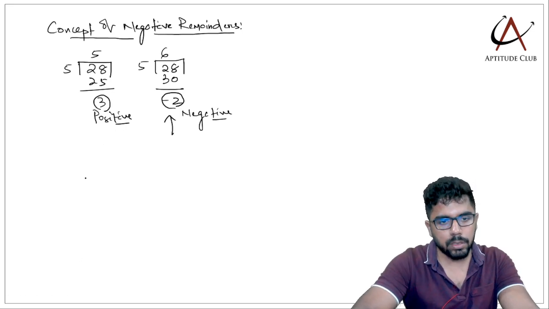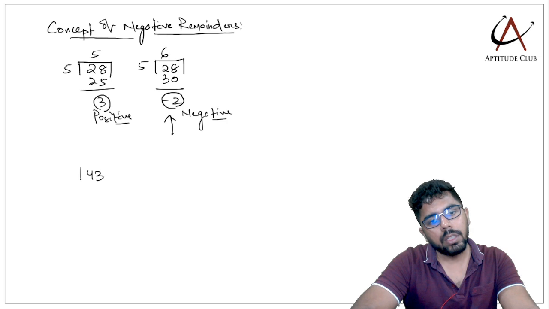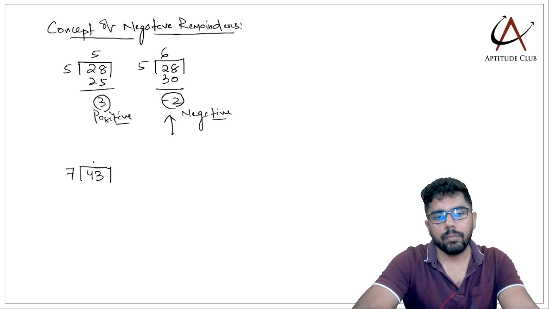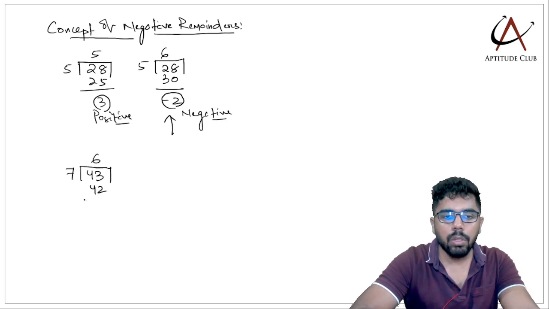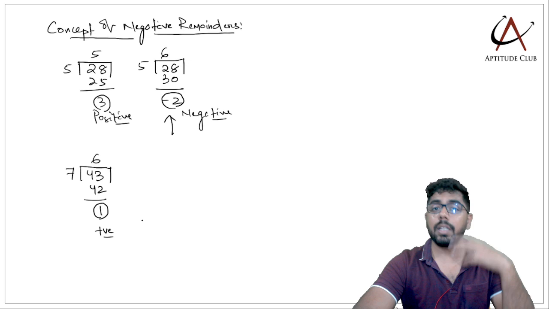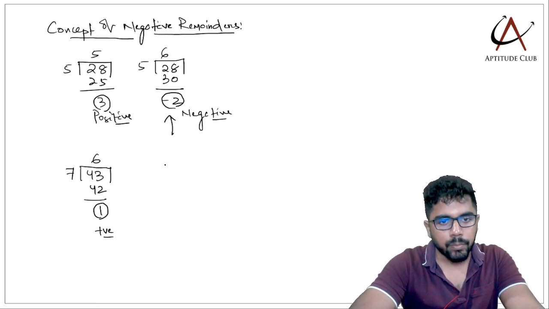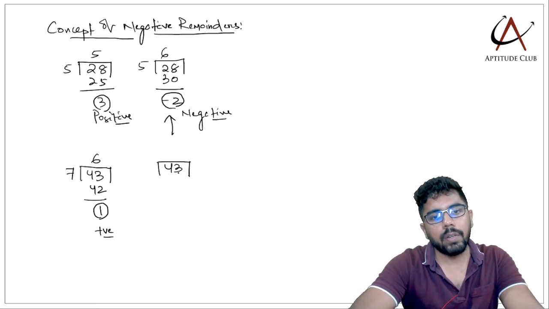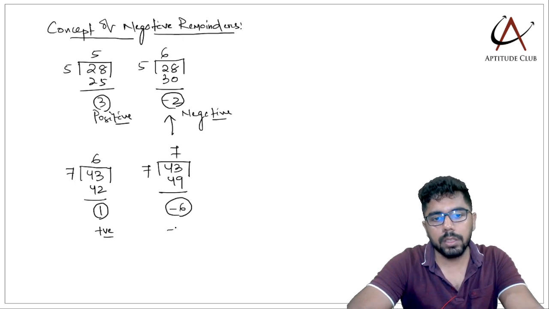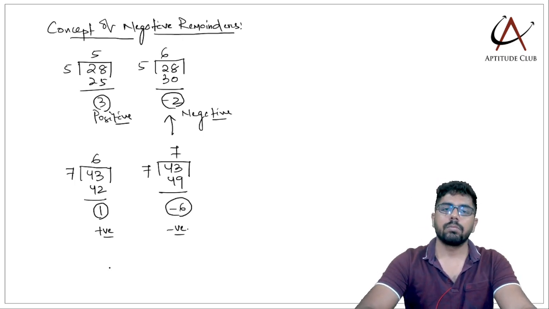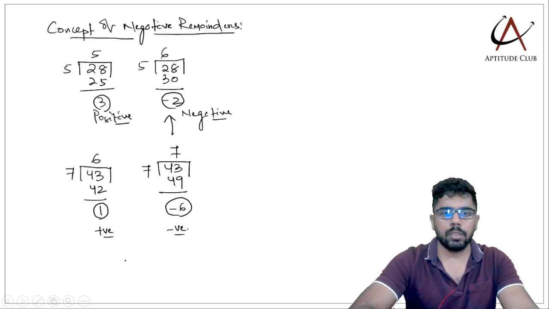Let's take another division. Suppose I take 43 divided by 7. So 7 sixes are 42, remainder is 1. This one is called the positive remainder that we typically follow when we divide. But if I divide 43 by 7 and do this, I get -6. This is the negative remainder. What is a negative remainder then?